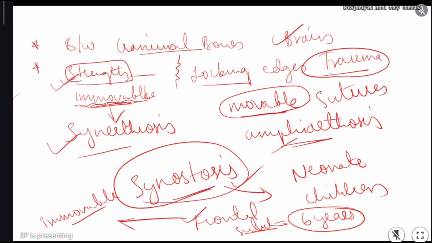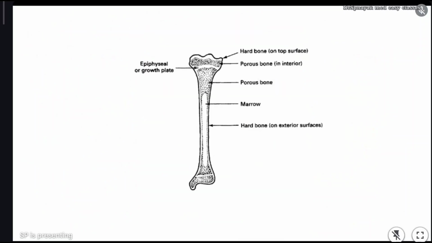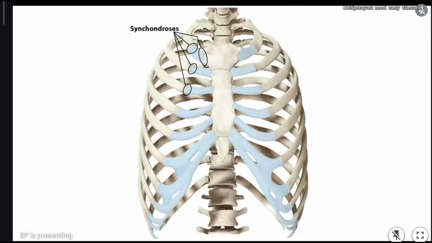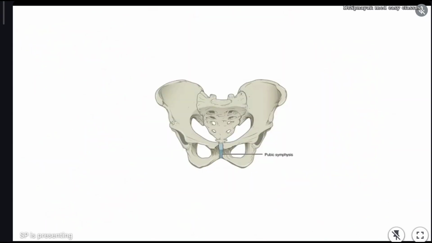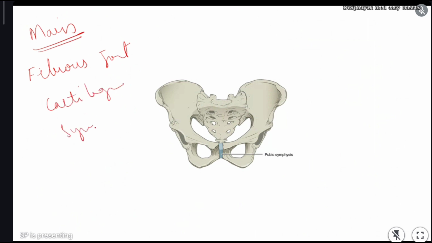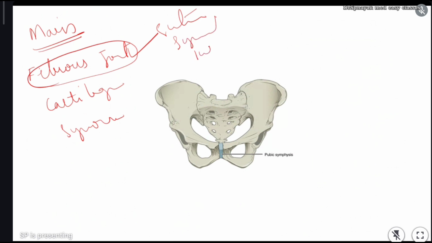Now, in the main classification of joints, what I told, I told fibrous joint, cartilaginous joint, and the third one is synovial. Fibrous joint we have completed. In fibrous joints we have three types: sutures, very important, syndesmosis and interosseous membrane. These three we've completed. Now we will discuss cartilaginous joint.